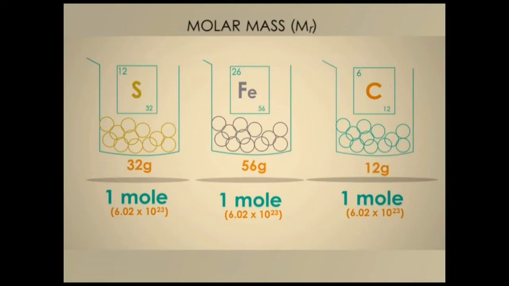Also, 6.02 times 10 to the power 23 atoms of iron is equal to 1 mole and will weigh 56 grams. For carbon, 1 mole is equal to 6.02 times 10 to the power 23 atoms, which is equal to 12 grams, because carbon has mass number 12. So the molar mass of sulfur is 32 grams per mole. The molar mass for iron is 56 grams per mole, and carbon has molar mass 12 grams per mole.